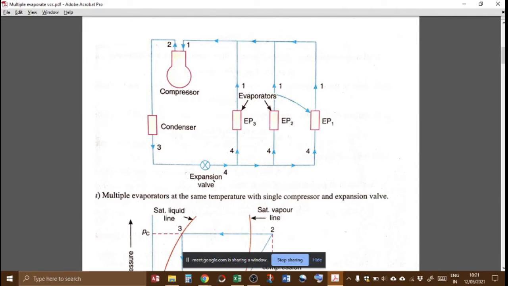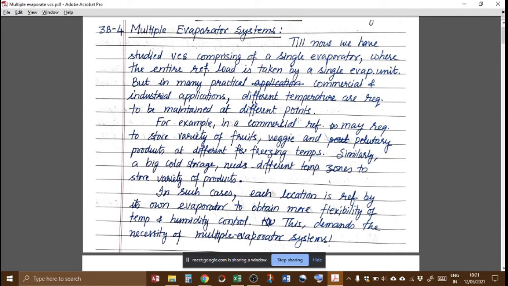Now, here in this diagram, you can see that in this system, we have a single compressor unit, a single condenser unit, but we have three different evaporator coils. EP1 is evaporator coil number 1, EP2 is coil number 2, EP3 is evaporator coil number 3. But in this case, all the three coils are maintained at the same temperature. So basically, why do we need multiple evaporator coils? Because in industrial applications or in many commercial applications, we need to maintain different temperatures at different points because it may be required for specific applications.